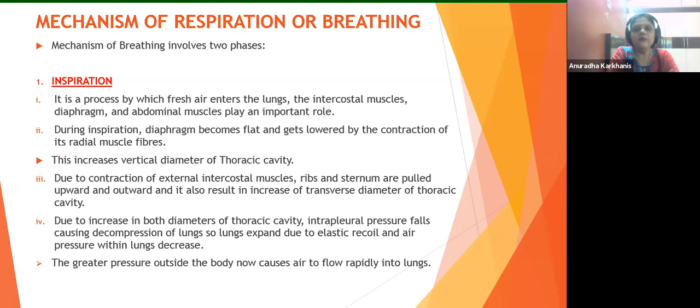Inspiration is the process by which the fresh air enters the lungs. The intercostal muscles, diaphragm, abdominal muscles play a very important role in this activity. During inspiration, diaphragm becomes flat. Come on, you know that the diaphragm was a dome-shaped structure, right? Diaphragm was a dome-shaped structure. Now, when we inspire, what will happen if it is dome-shaped? You understand dome, right? Our diaphragm is curved like this.